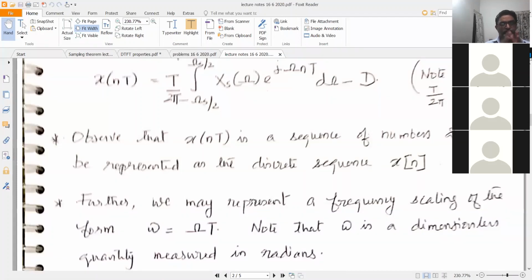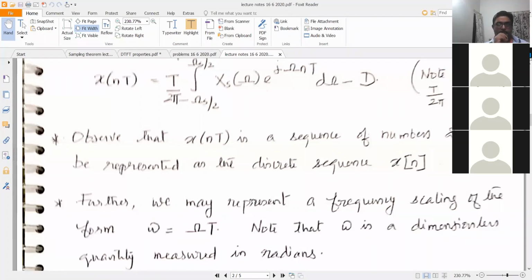If I have sine 2 omega naught t, it is compressed: you have half the time period, twice the frequency. If you have sine 0.5 omega naught t, then the time period is double that of the original sine wave, so it is expanded.